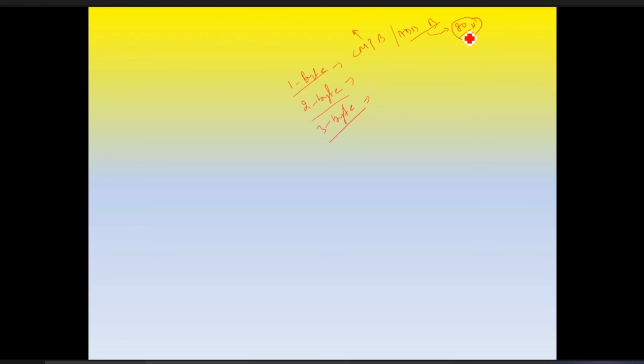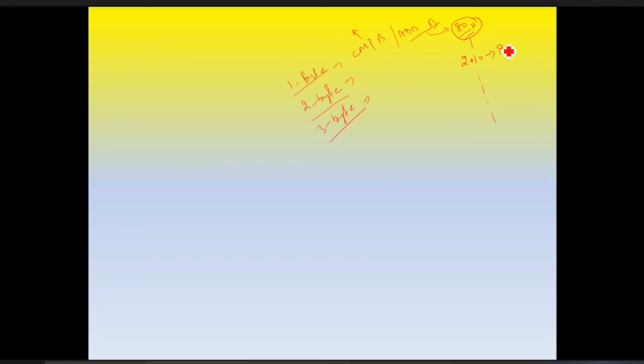So this 80H, how many locations can we store it at? We have some memory address, suppose 2010 onwards. For storing this 80, how much memory location is required? 1.